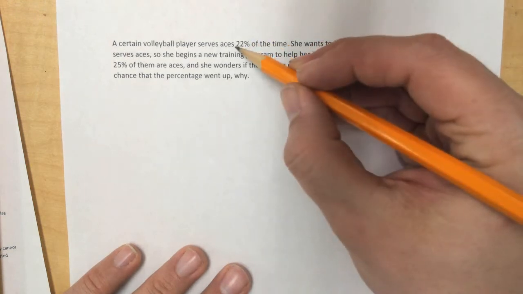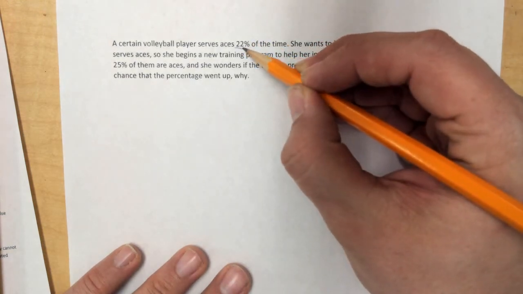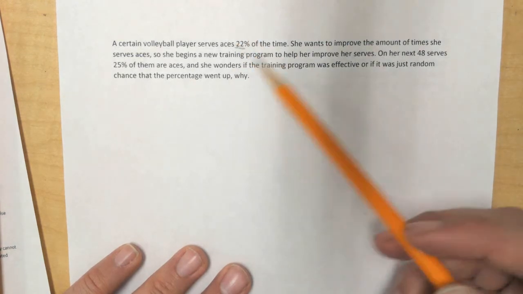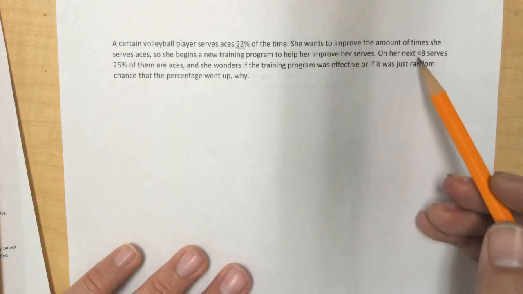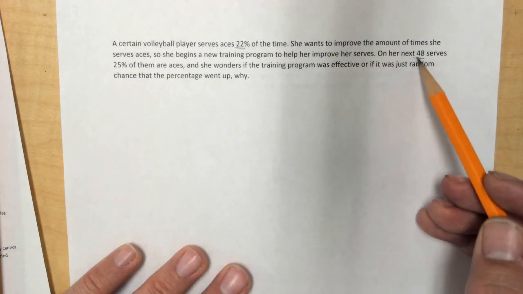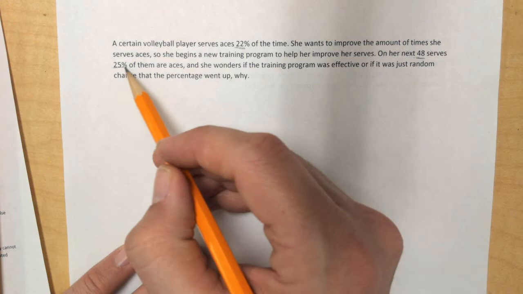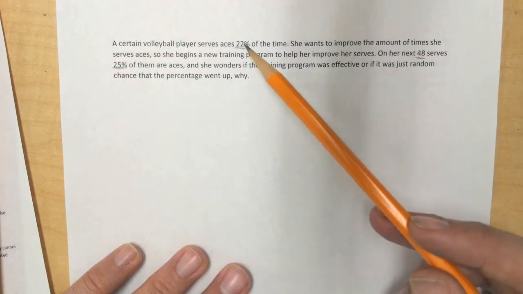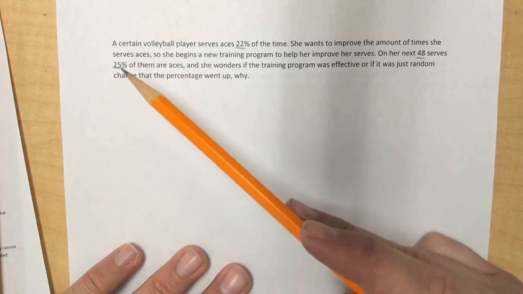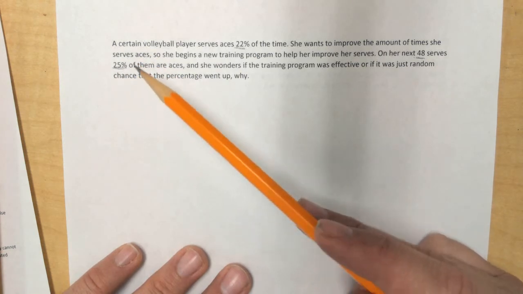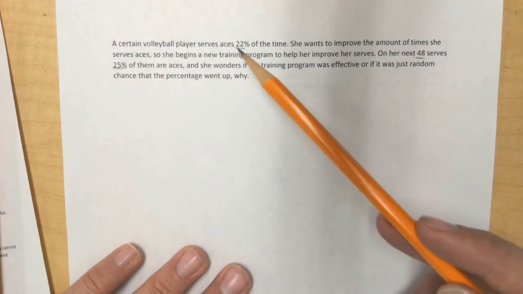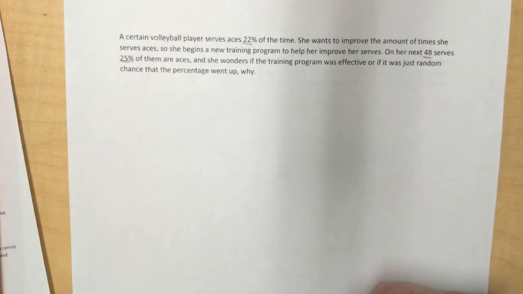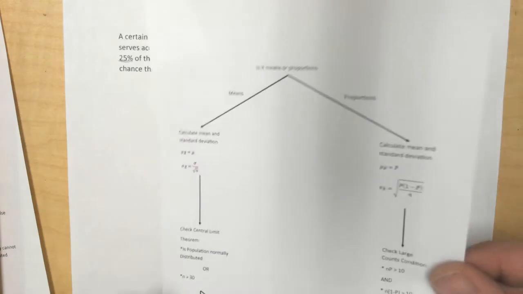So to begin with, she serves aces 22% of the time, but she wants that number to go up. So she starts training and practicing, and then on 48 of her serves, 25% of them are aces. So that went up. So she wants to know, could this be that she's improving, that the amount of serves that are aces is going up, or could it just be random chance that it went up? So we'll go ahead and solve this problem, and we'll look at our flowchart.